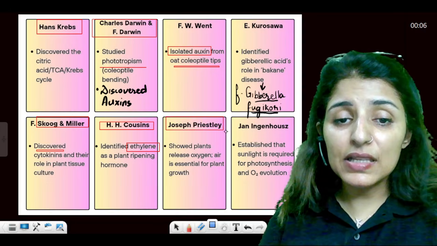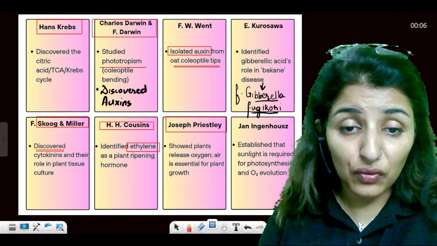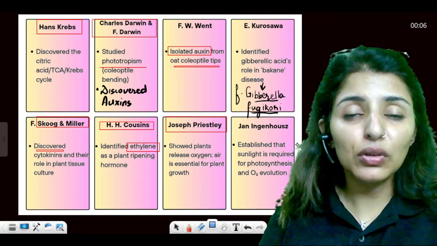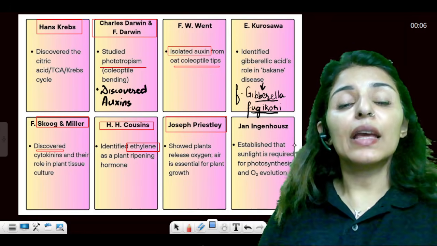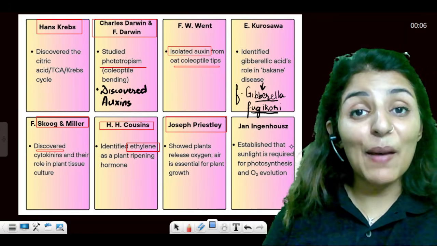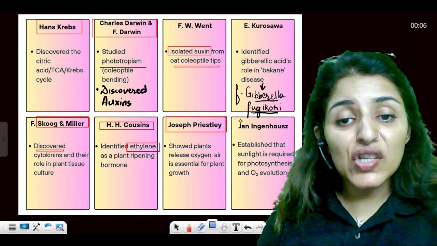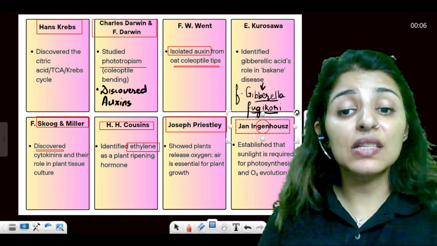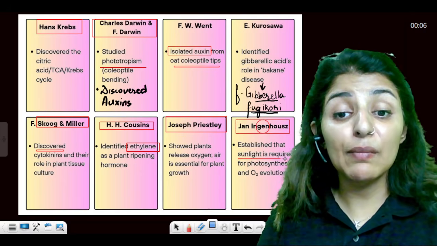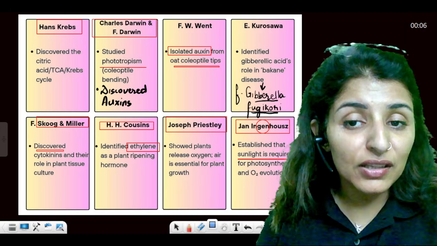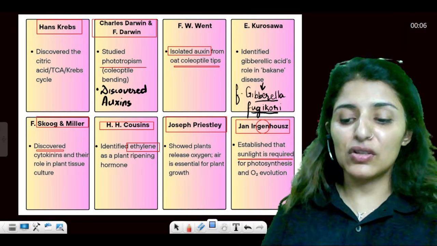Now, Joseph Priestley, also known for the discovery of oxygen, he saw that air is essential for the plant growth. So, plants are actually improving the air quality, which is damaged by the animal like rat and burning candle. Jan Ingenhousz established that sunlight is required for photosynthesis. And do you know who gave the term photosynthesis? It was none other but Ingenhousz.